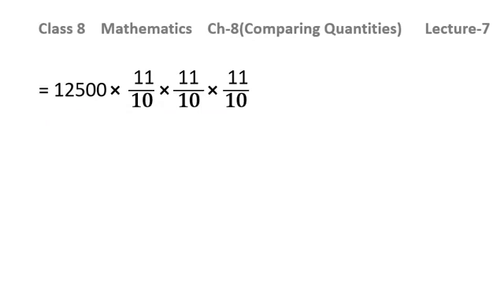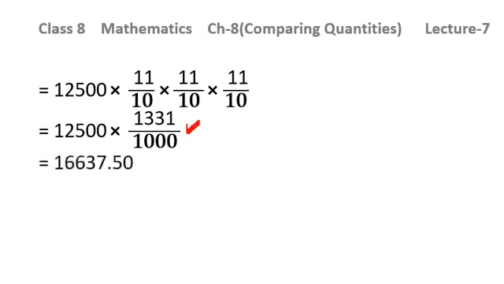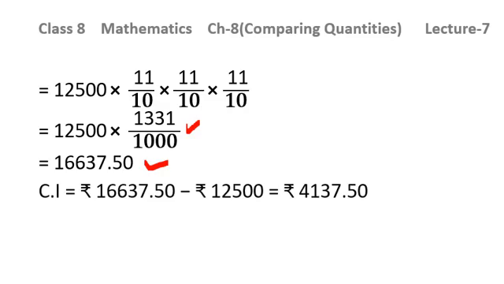All of you know the cube of 11, or you can solve it in your own way also. So it will be 12,500 into 1,331 over 1000. So it will be 16,637.50. So this is the amount paid by the second girl, that is Radha. And we need to compare the simple interest and compound interest. So the compound interest will be given by amount minus principal. So it will be 4,137.50.